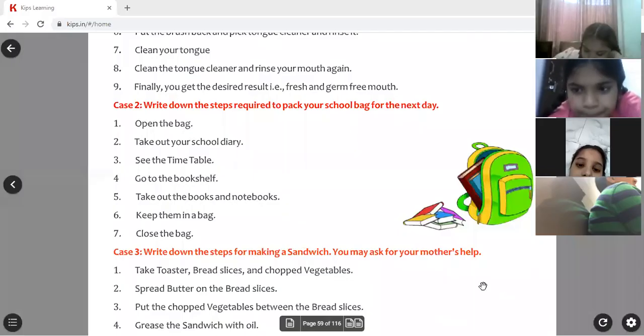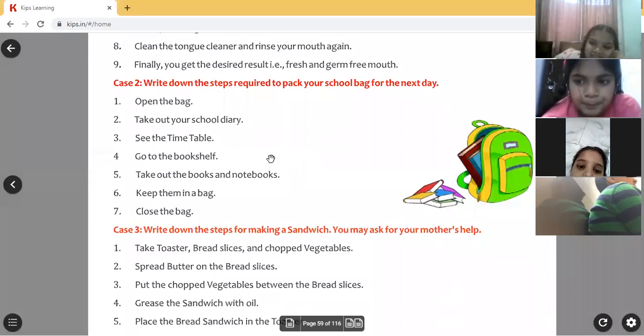But this is a small problem. Even so, when you write steps or think of steps, what we should do first, what we should do next, then the problem will be successfully solved. Your thinking power will also increase, children, if you start from now onwards, from fourth grade onwards. Okay, see the textbook and let me show the steps. What did they give? First, open the bag.